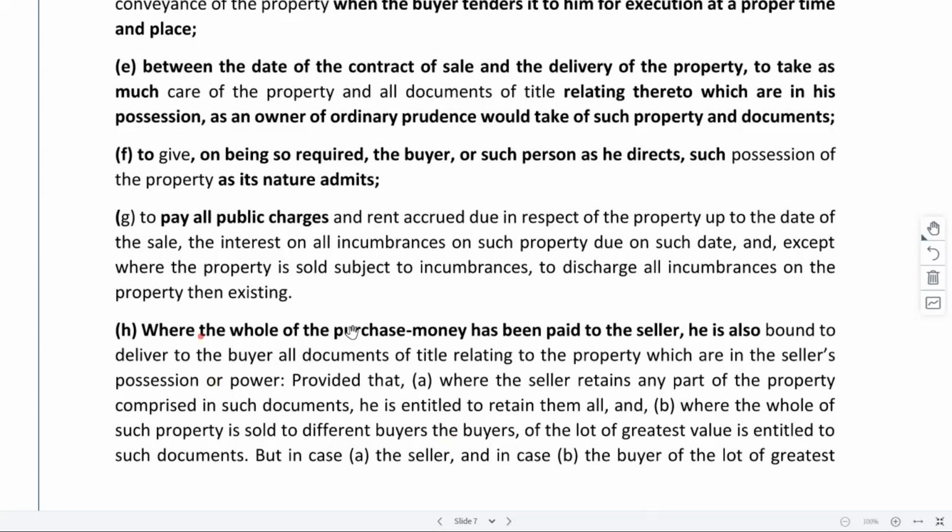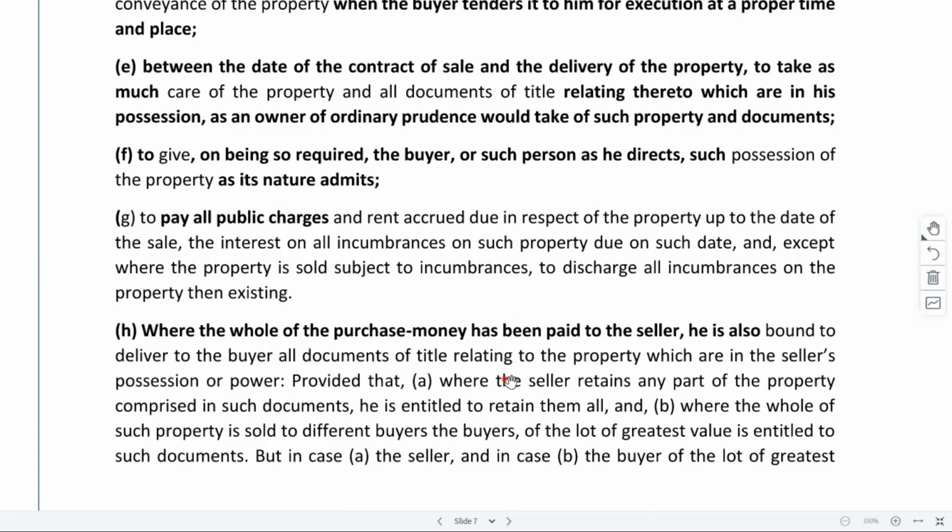Next one is where the whole of the purchase money has been paid to the seller. He is also bound to deliver to the buyer all the documents. Once the entire payment is completed, you also need to hand over all of the documents relating to the property because you are no more the owner. So you get all the documents transferred to the buyer.